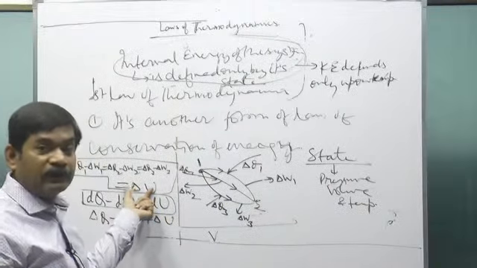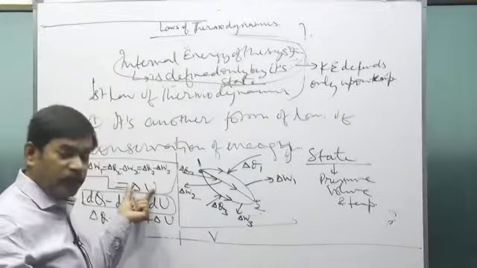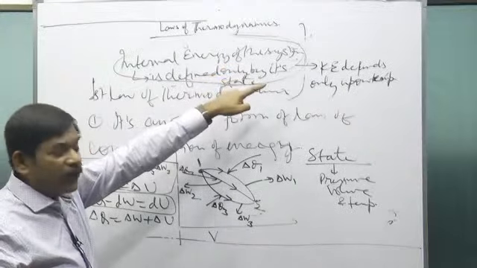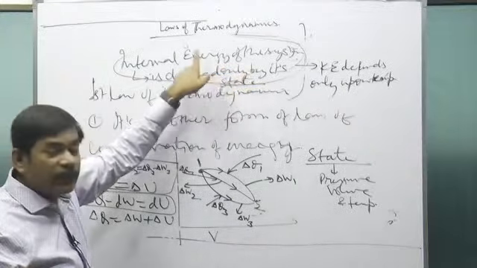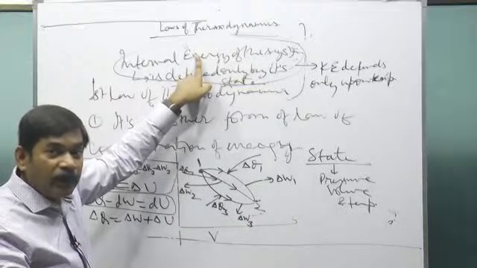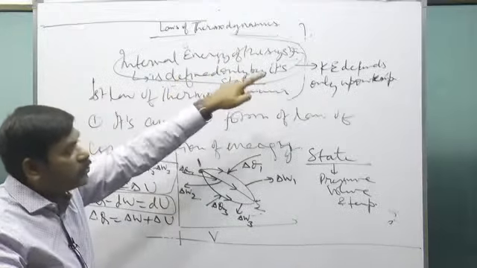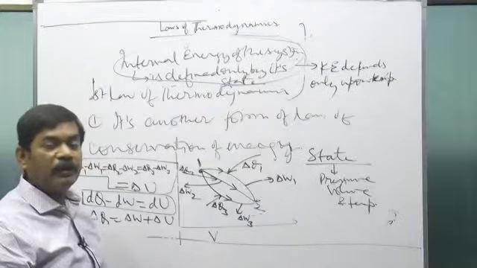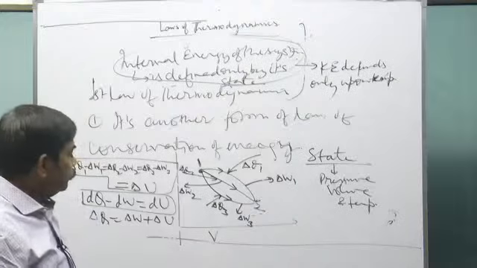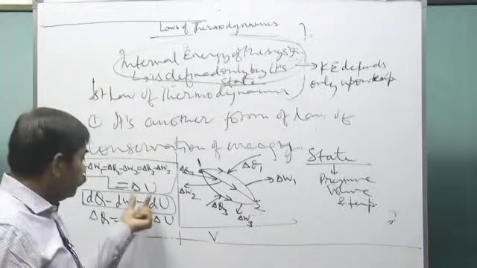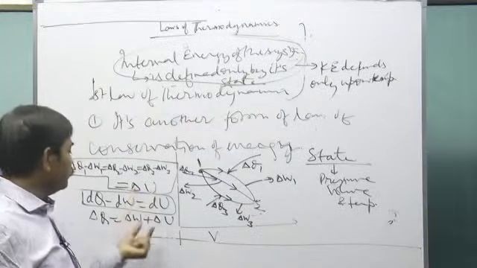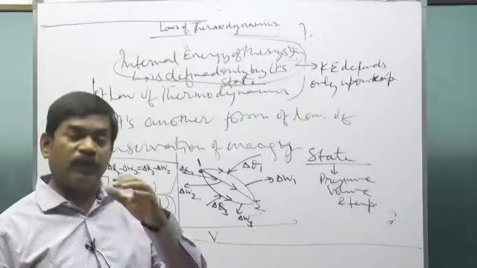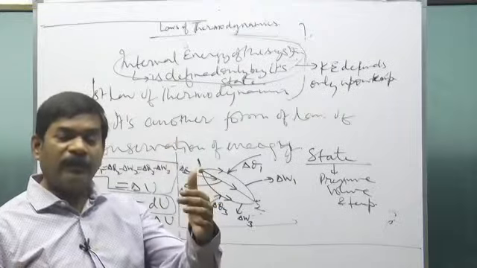We are talking about ideal gases. So in ideal gases, when delta U is 0, temperature does not change, because in ideal gases only the kinetic energy makes up the internal energy. There is no potential energy part, and the kinetic energy of a gas depends only upon its temperature, not upon the pressure and volume. So when there is no change in temperature, like in an isothermal process, delta U, the change of internal energy, will also be 0. That means in that case, delta Q will be equal to what? Delta W.